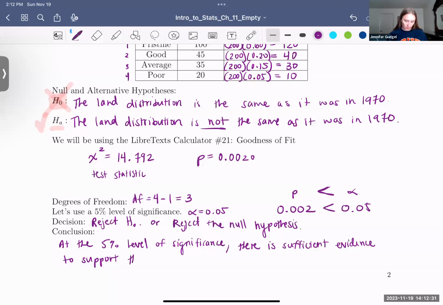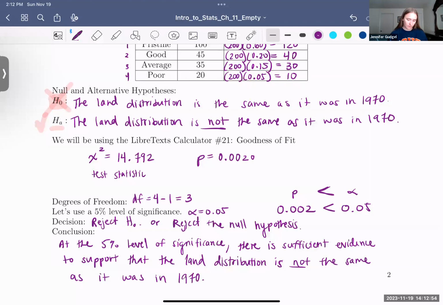So to support that the land distribution is not the same as it was in 1970. All right, let's go try another one.